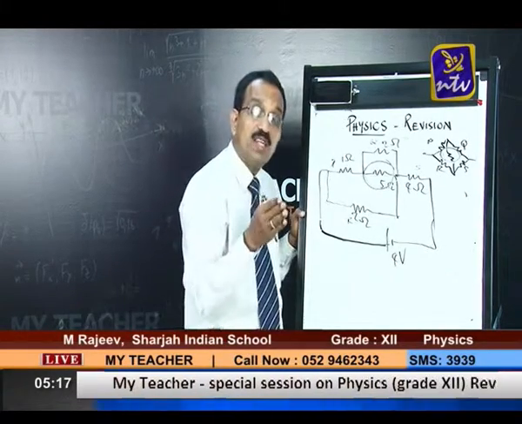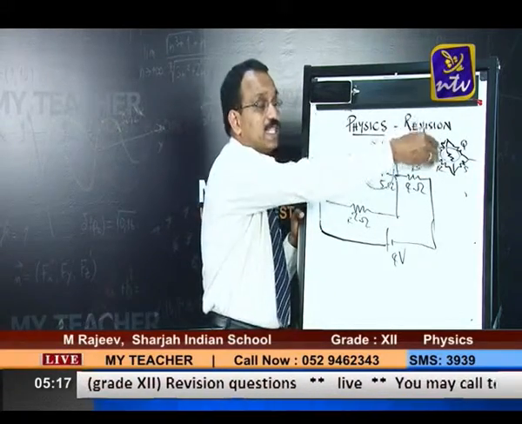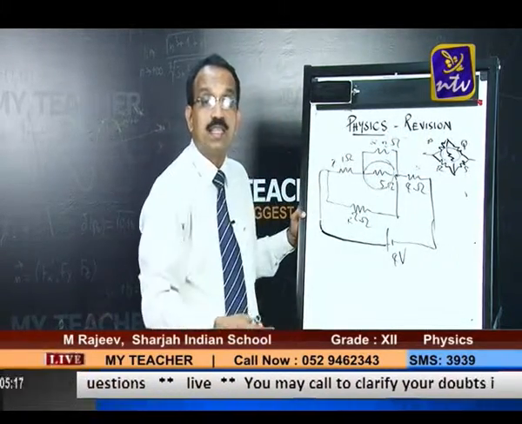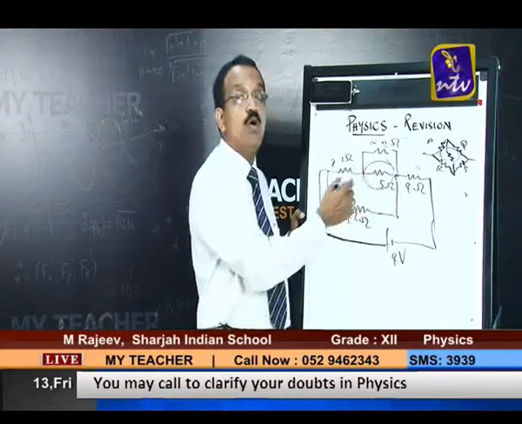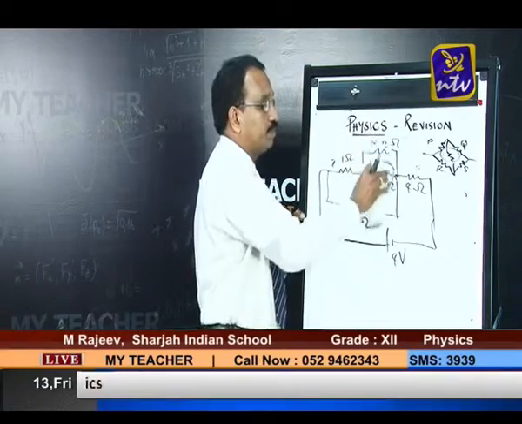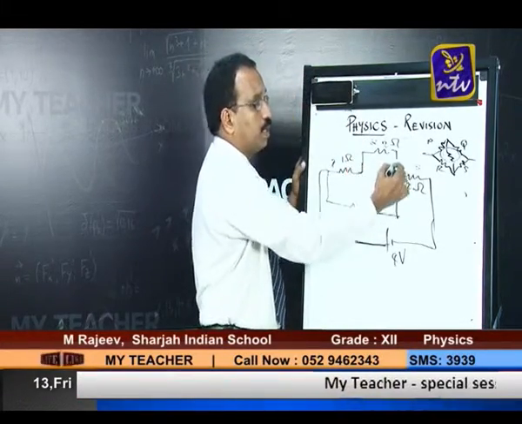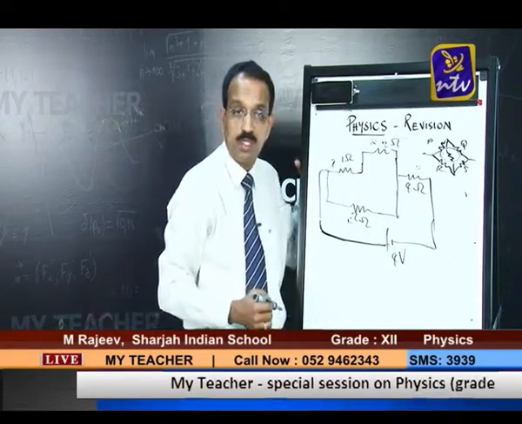If the bridge is balanced, what else can we make out? There is no current at all passing through the resistance over here. There is no role for this resistance, or we can assume that part as an open part. So we can simply take this resistance out, because it is a balanced Wheatstone's bridge.